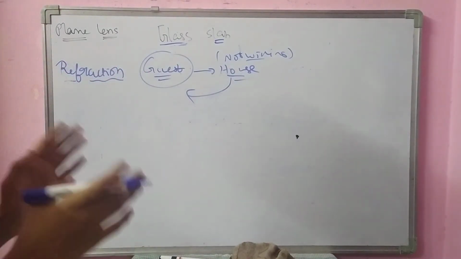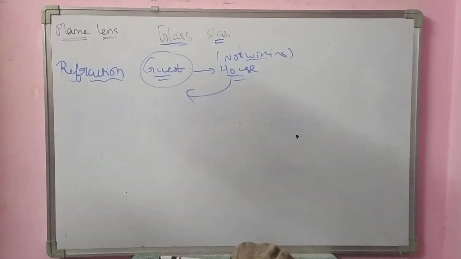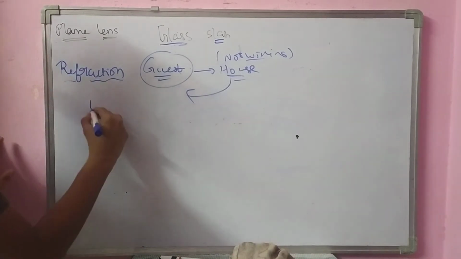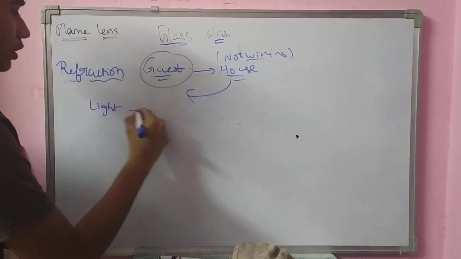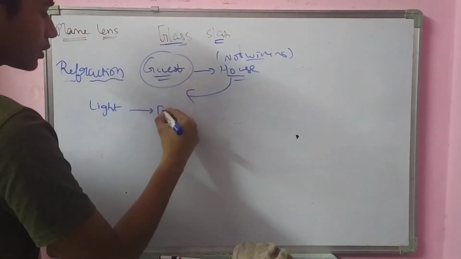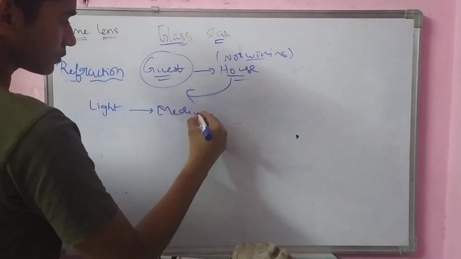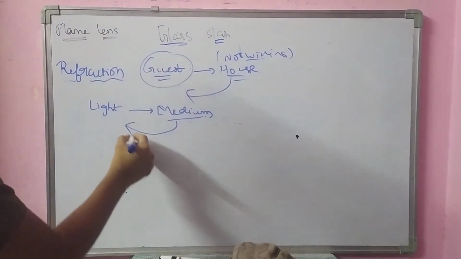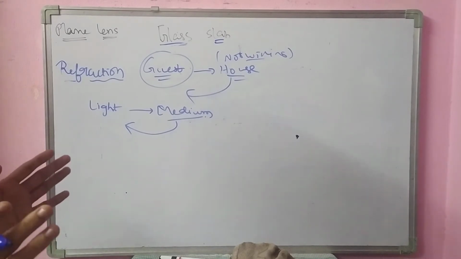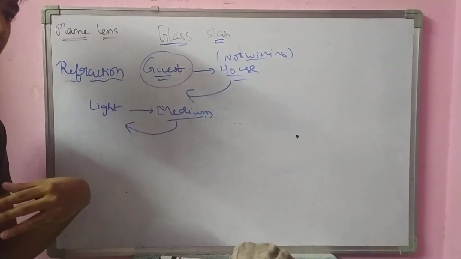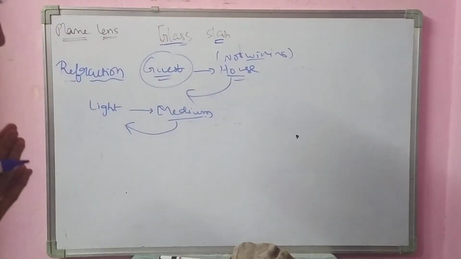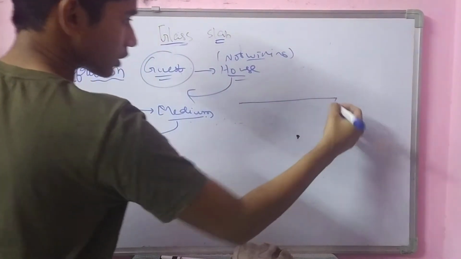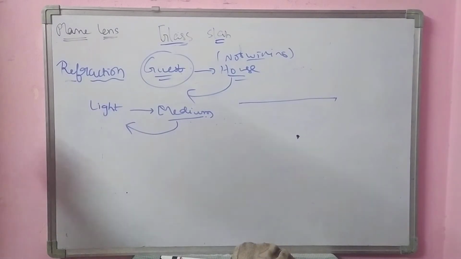You have to follow my conditions and my rules. In the same way, light also should follow some conditions to enter into another medium. The medium says, hey light, you have to follow some rules to enter into me. So, what is that rule? We'll discuss what its rules are.